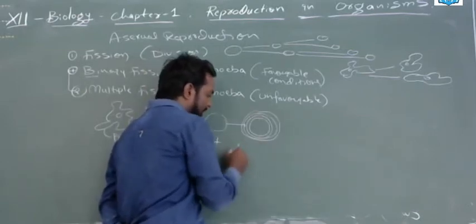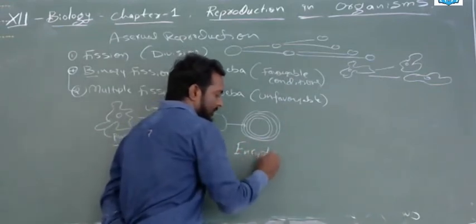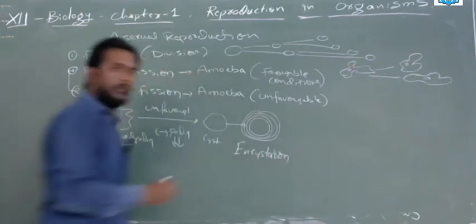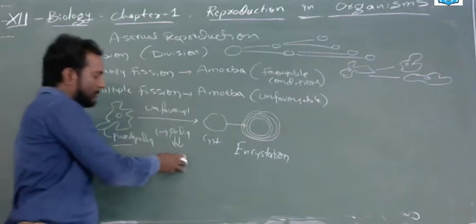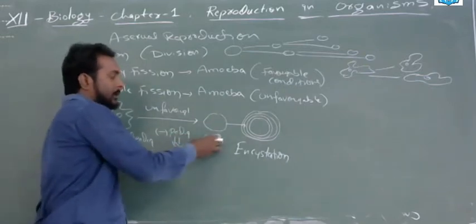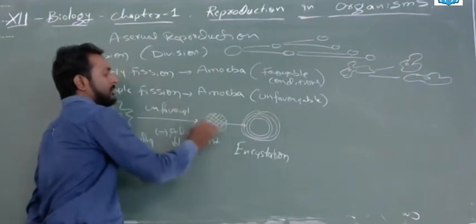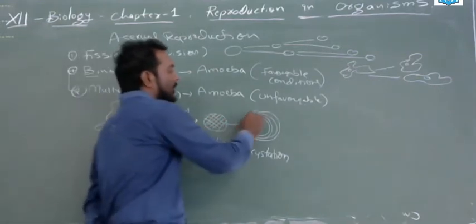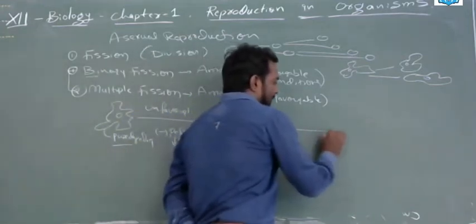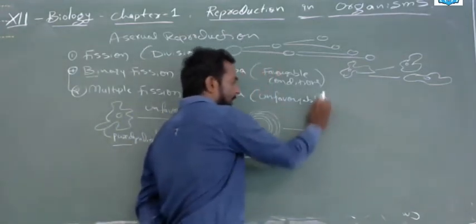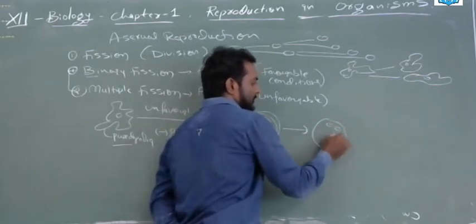So this is called encystation. Simply, amoeba, in case of unfavorable conditions, the podia, the legs, will be lost and it will become a cyst. Cyst means a hard layer to protect the inner material. Then a few more hard layers will form. That's called encystation. At the same time, in this cyst, spores will form.